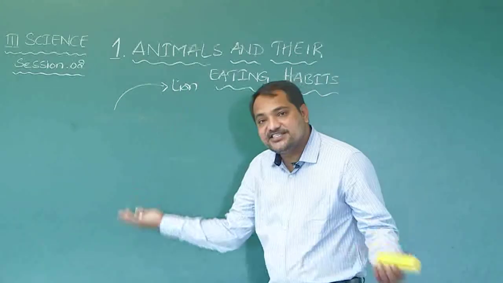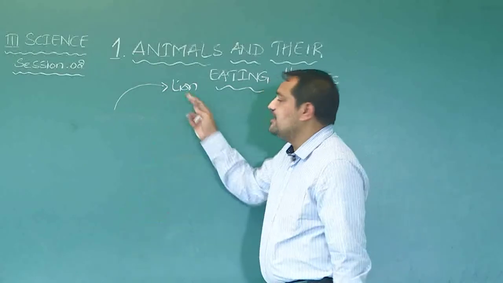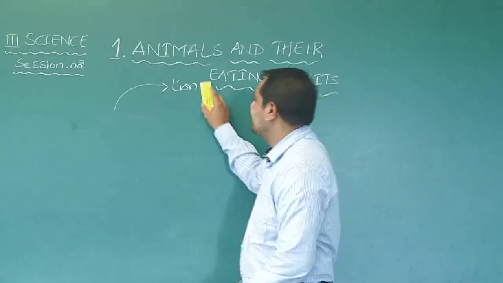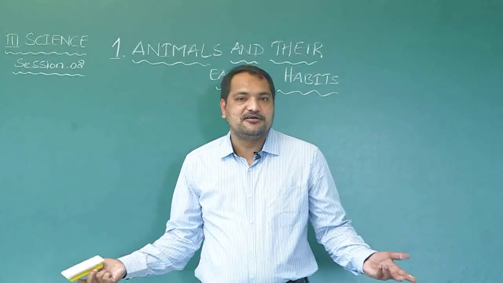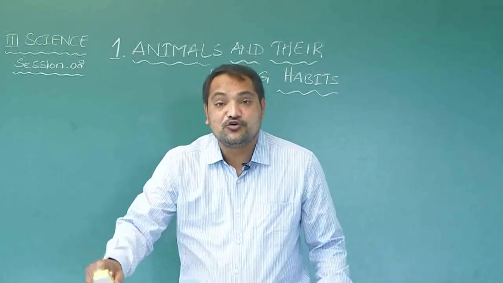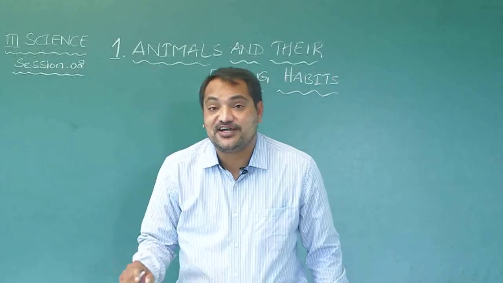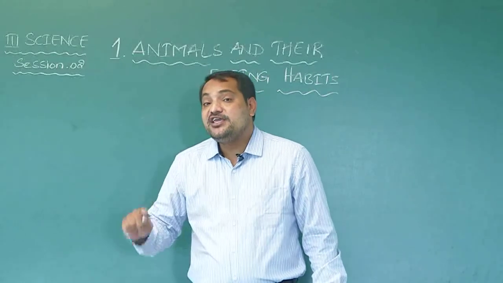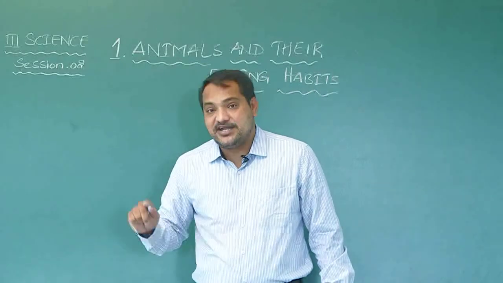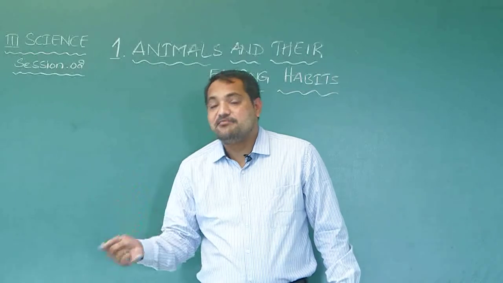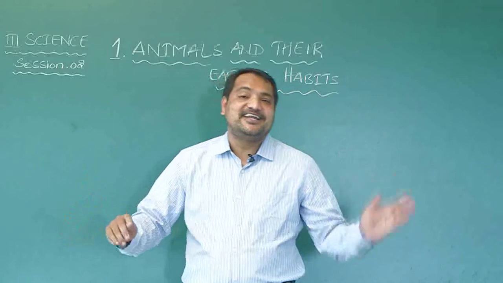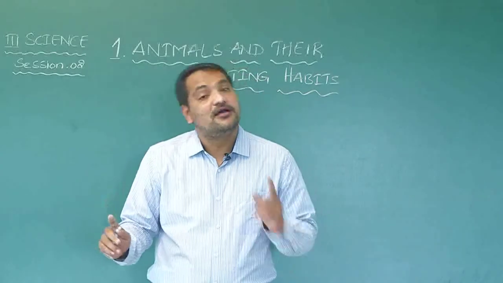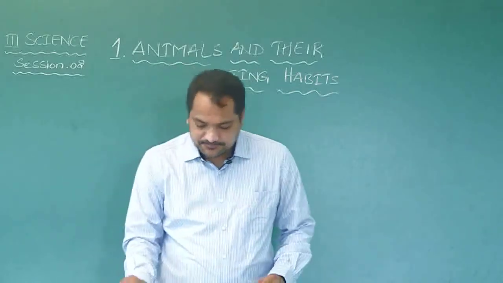But if the deer is not existing, what will happen to lion? After few days without food, lion will also disappear. So what's the most important thing that we all have to understand? We are interdependent. One animal is dependent on other, but all the animals directly or indirectly dependent on plants, right?